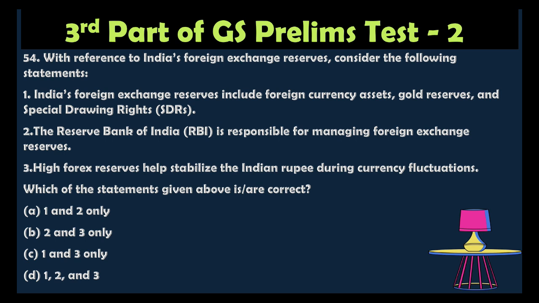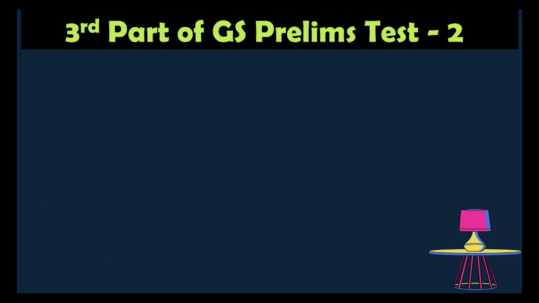The correct option is all of the above. Yes, we have the reserves, that is foreign currency, gold reserves, and also SDR, that is special drawing rights, and also the Reserve Bank is responsible for managing the foreign reserves, and high forex reserves definitely help the Indian rupee during currency fluctuations. So all of the above is the correct option.